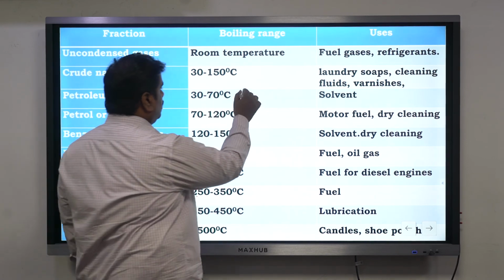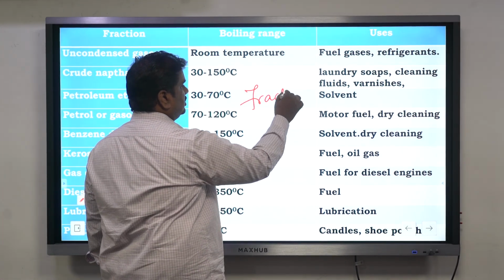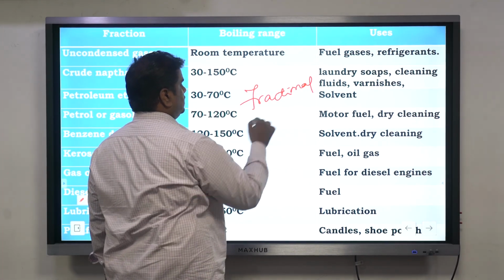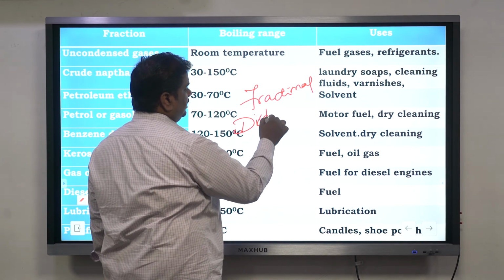This is what we call fractional distillation.